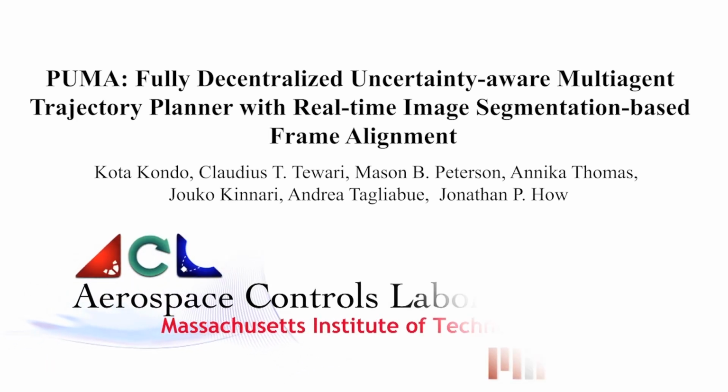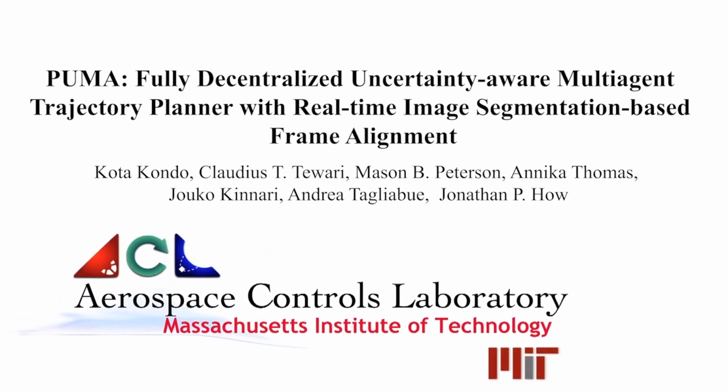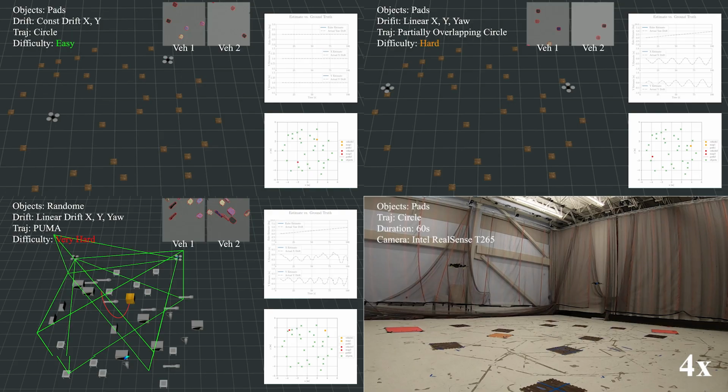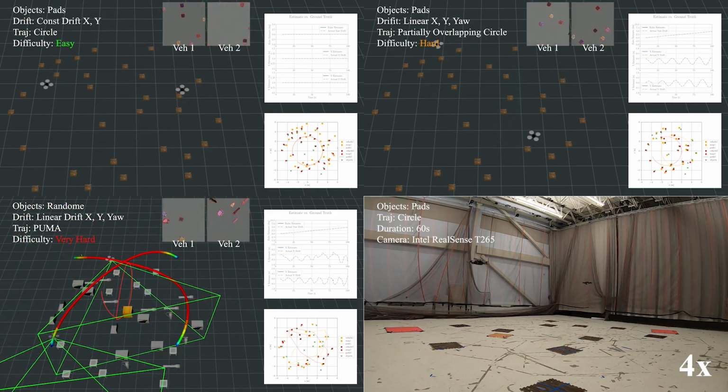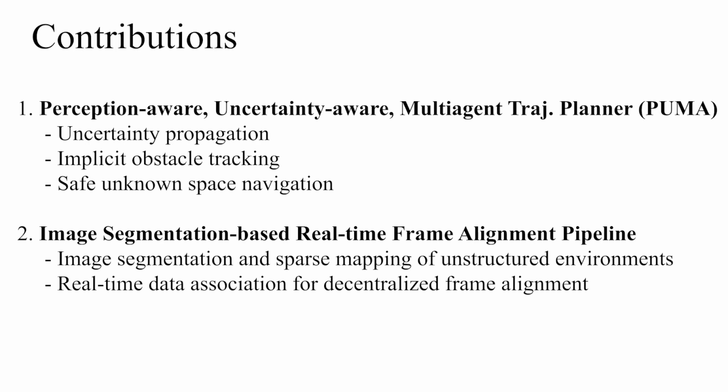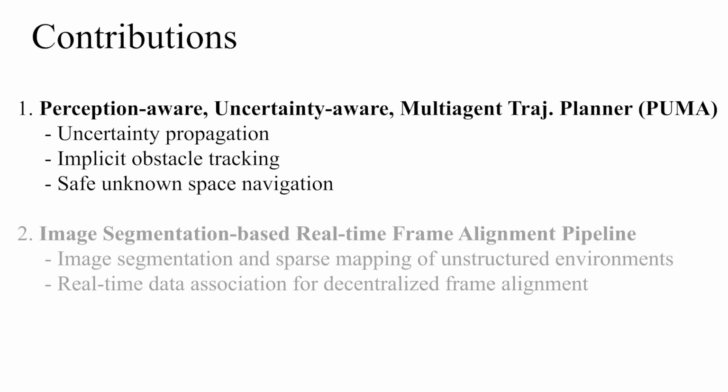Puma is a fully decentralized, uncertainty-aware, multi-agent trajectory planner. Our contributions include the Puma Trajectory Planner and an image segmentation-based real-time frame alignment pipeline. Our work is a first to demonstrate fully decentralized segmentation-based frame alignment in real time for UAV flights. We first introduce the Puma Trajectory Planner.